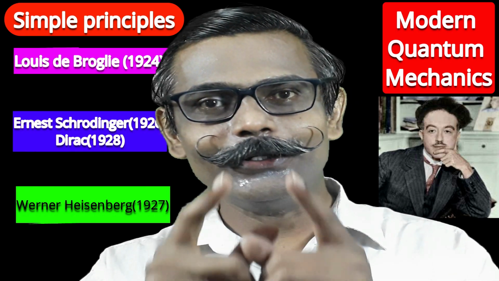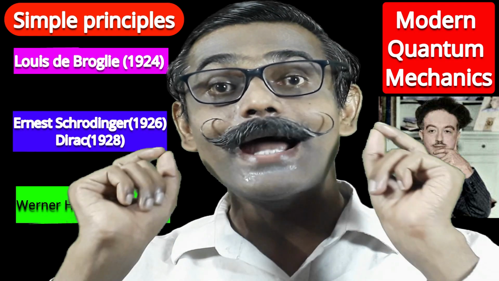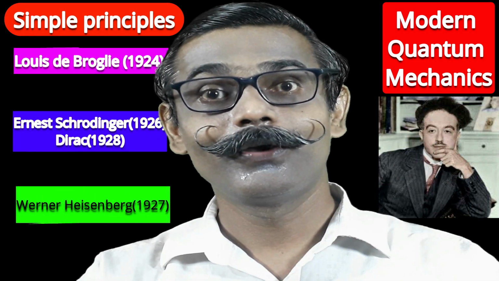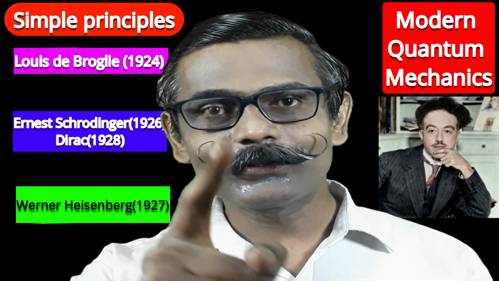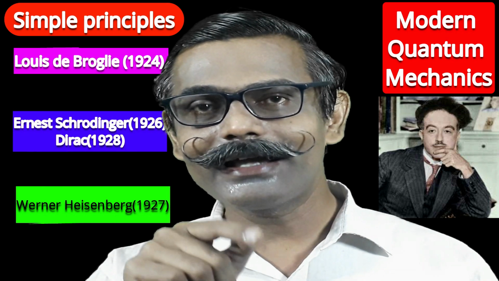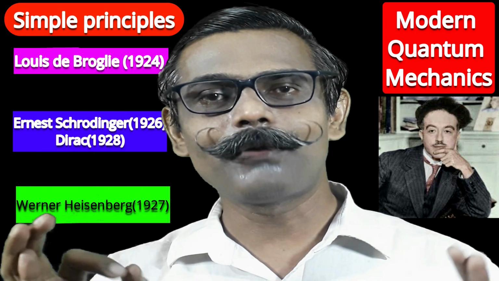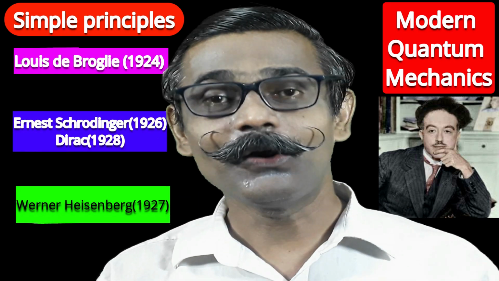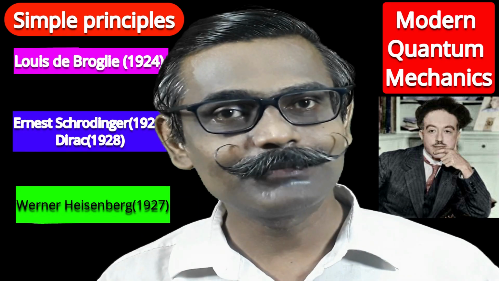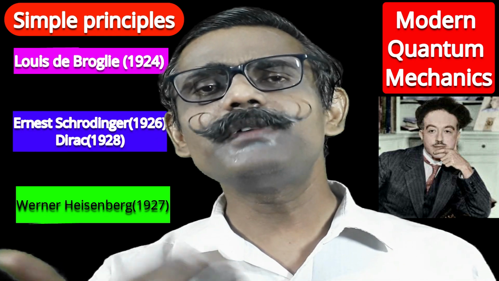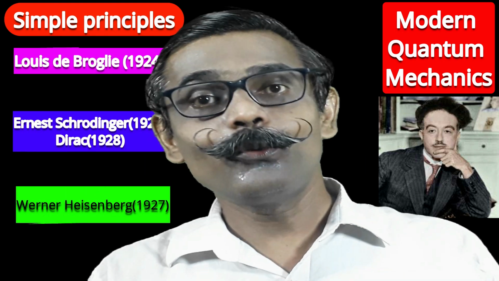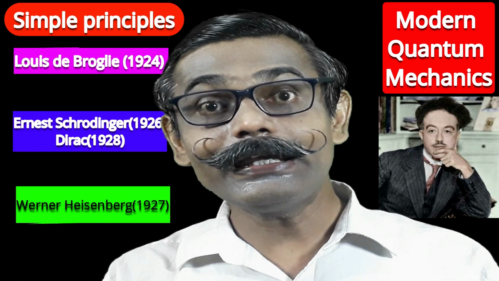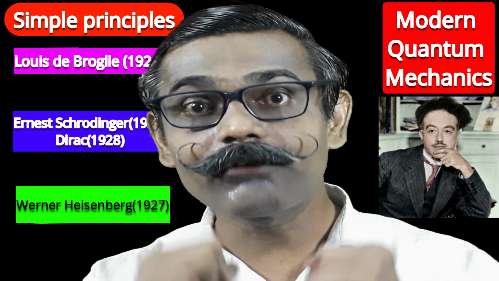He brought the new idea of matter wave, and he said the wavelength of matter wave, lambda, is equal to h upon mv. What is h? Planck's constant. What is m? Mass of the matter. What is v? Speed of the matter. And we can consider the electron in the form of matter wave.